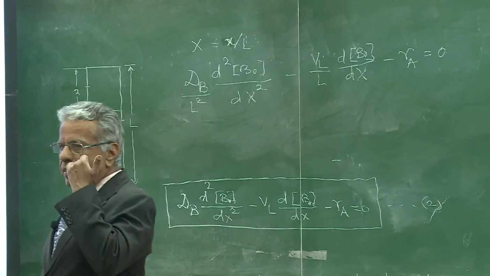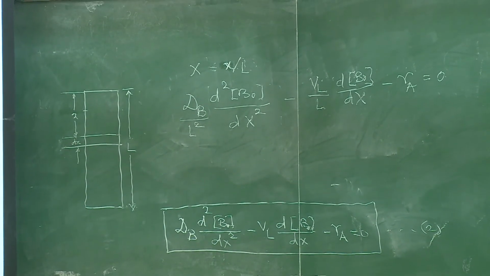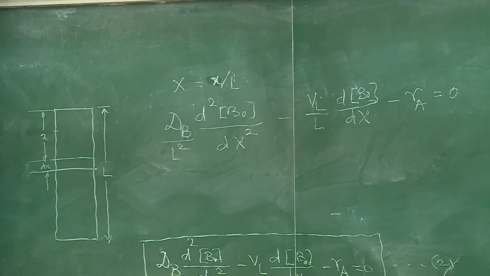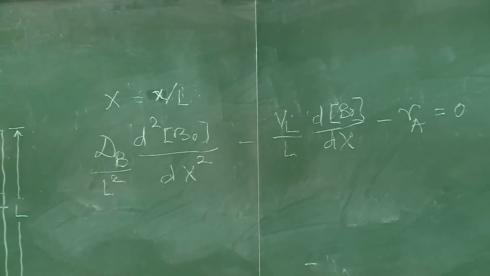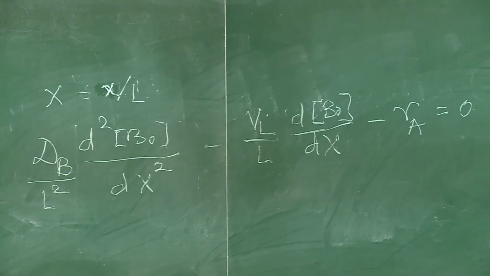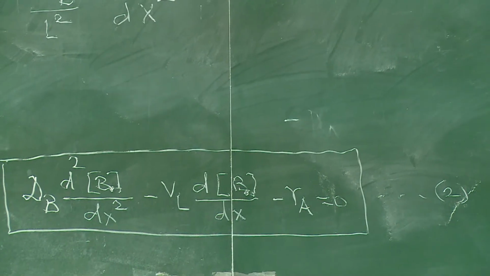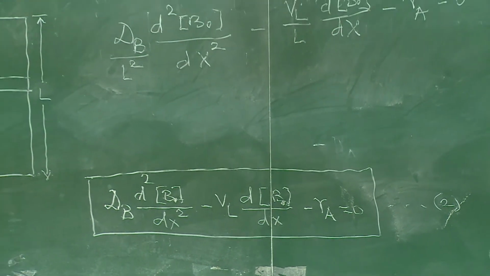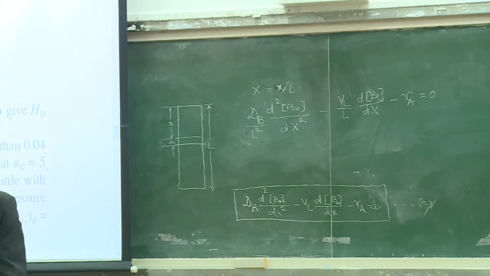L square should be in the denominator? It should be in the numerator. Think again. It's okay?